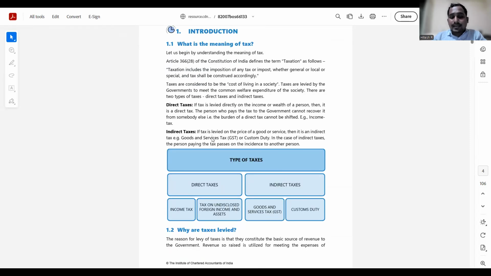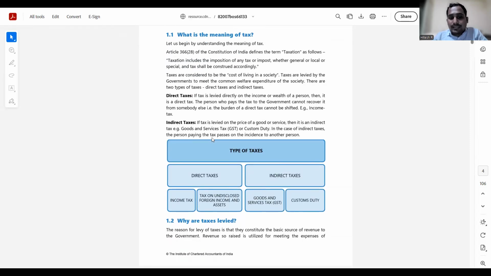Now tax can take two forms: one is direct tax and the other is indirect tax. Broadly, we can make a statement saying that everybody in India is paying indirect taxes, but there are few who are paying direct taxes. I'll tell you as we progress through the class why this statement holds good. First, I'll give you an understanding of what is a direct tax and what is an indirect tax.